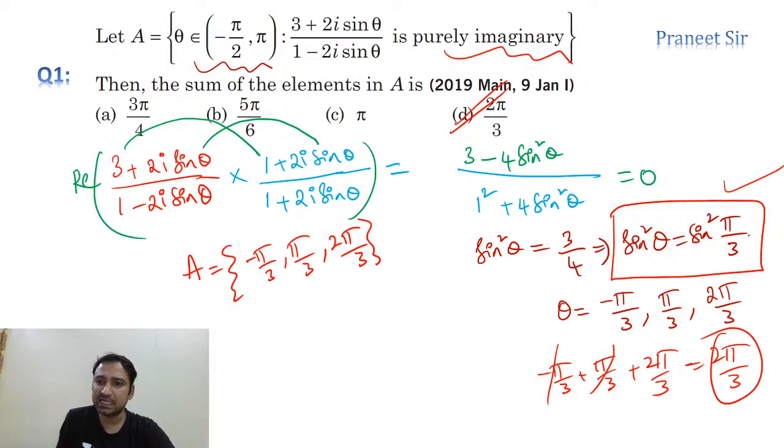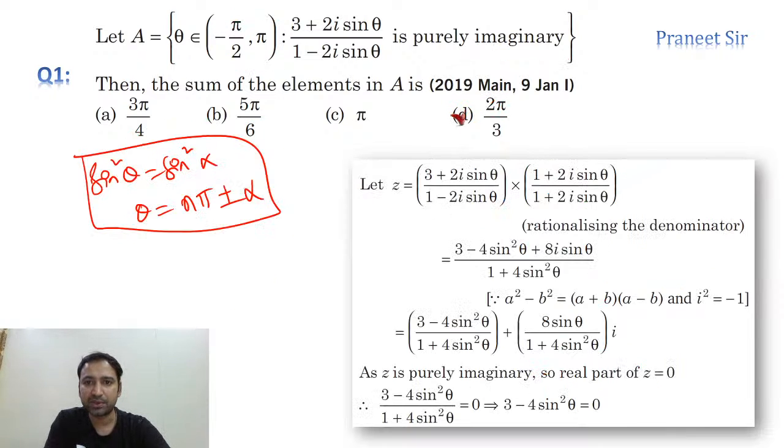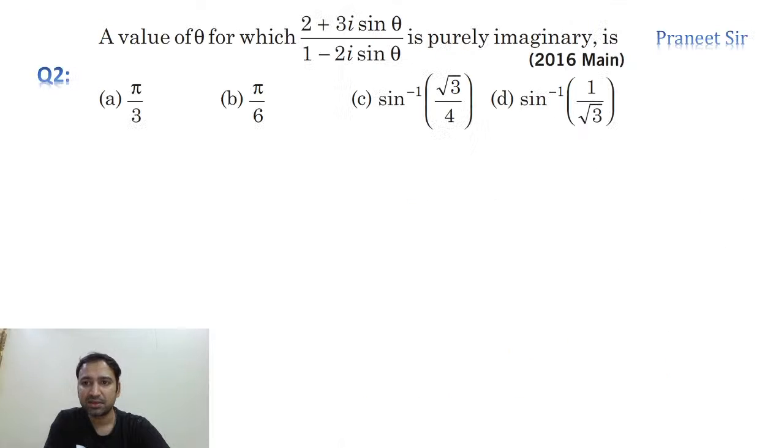And once we got the equation, we just calculated in the second, first, third, 3 quadrants, 3 solutions we are getting. So these are the 3 solutions we have. And we just need to add all these solutions. Sum of the elements in A, he says. Clear? Okay, chalo, let's move to the next one, guys.